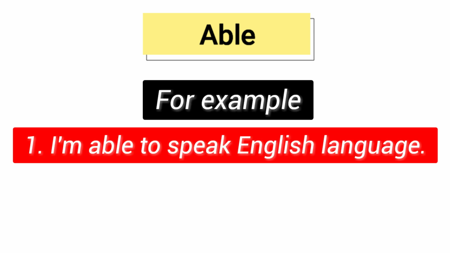Second is able. Firstly, I am going to give you an example, then I'll explain to you briefly how to use able. For example, I am able to speak English language. In this example, we see that someone wants to show their ability. He said that I am able to speak English language. It means his ability is speaking language.